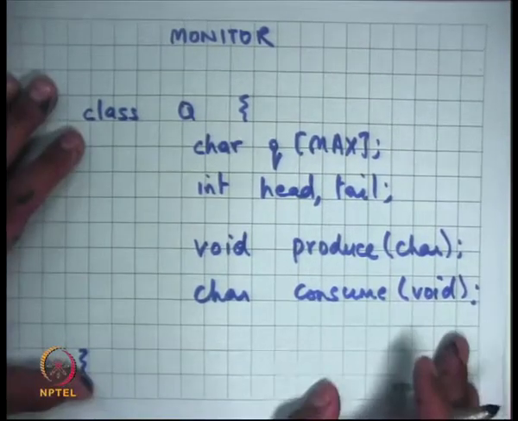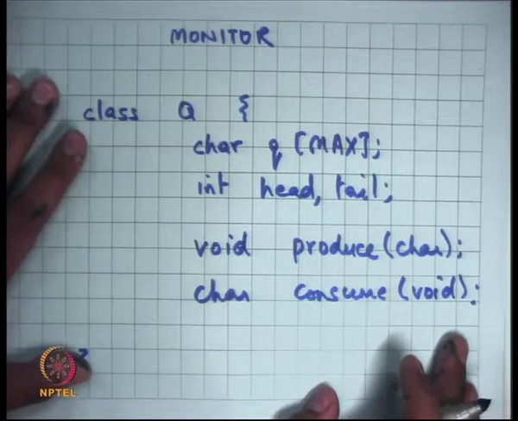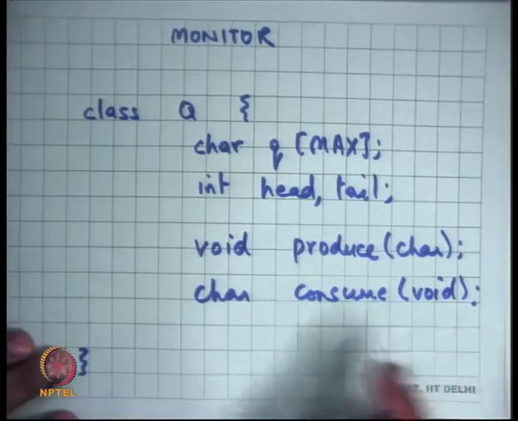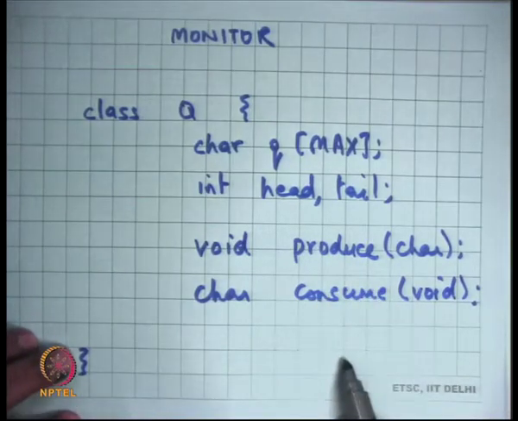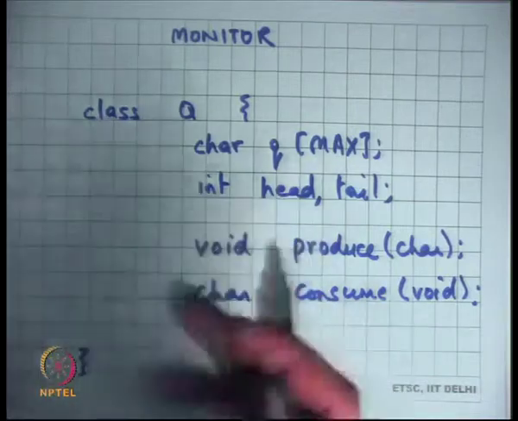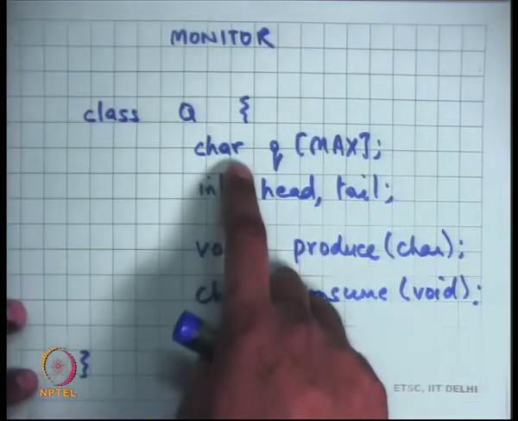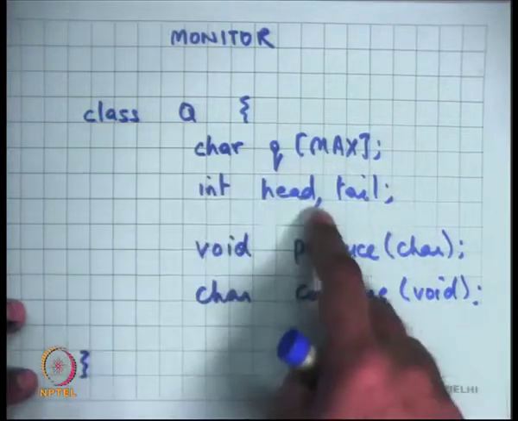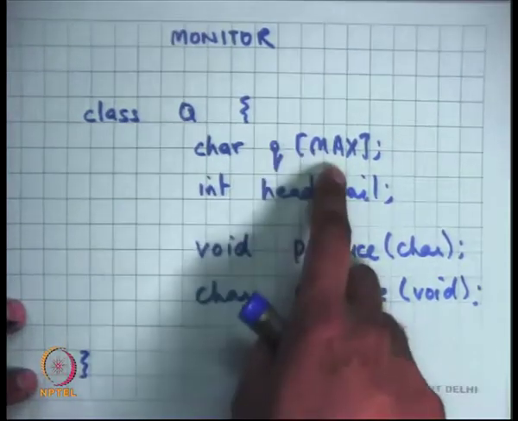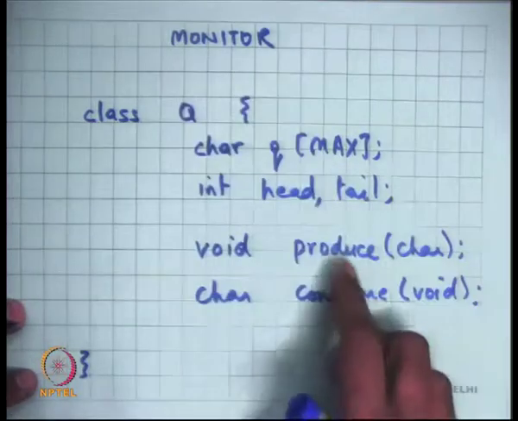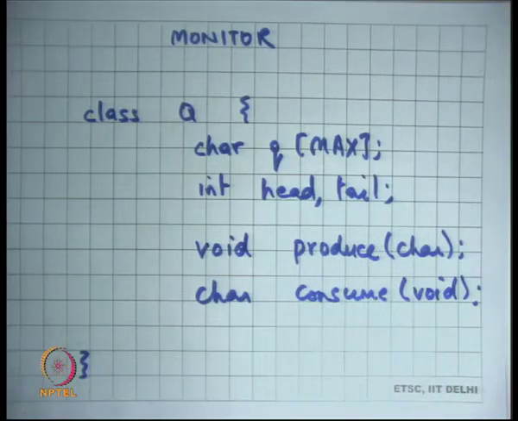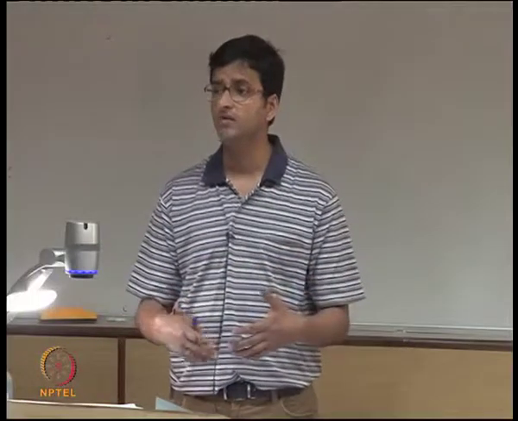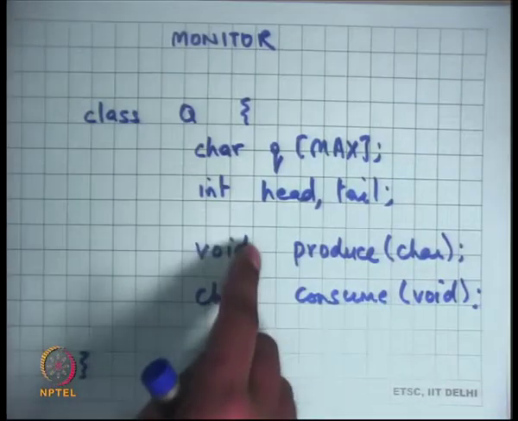It's the responsibility of the programming language to ensure that there is mutual exclusion between all the functions defined inside this class. So it's regular object oriented programming. There is encapsulation, which means these variables are private, only these functions can access them, but moreover these functions will always execute in a mutually exclusive way. So if there is some thread executing produce, no other thread will be able to execute either produce or consume. Only one thread could be inside the monitor at any time.